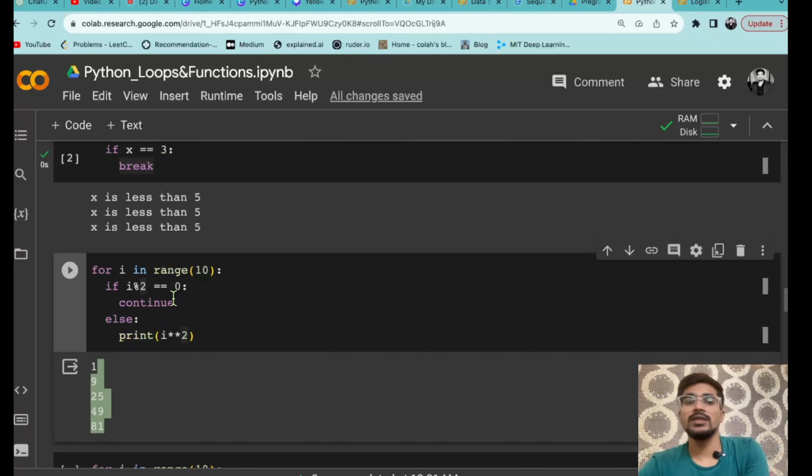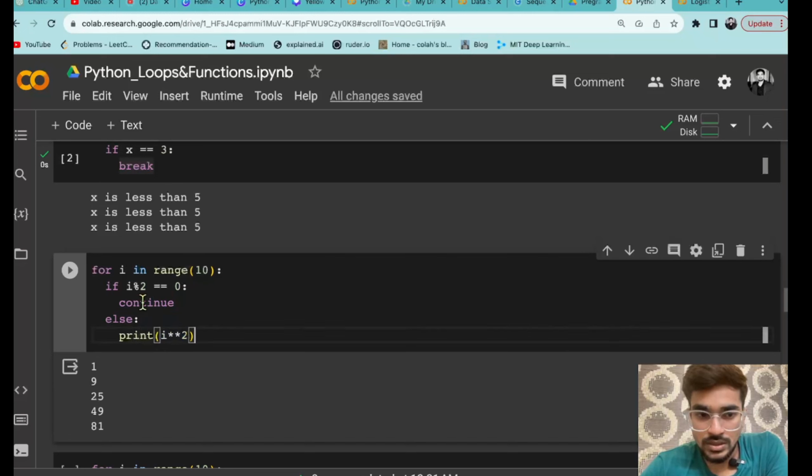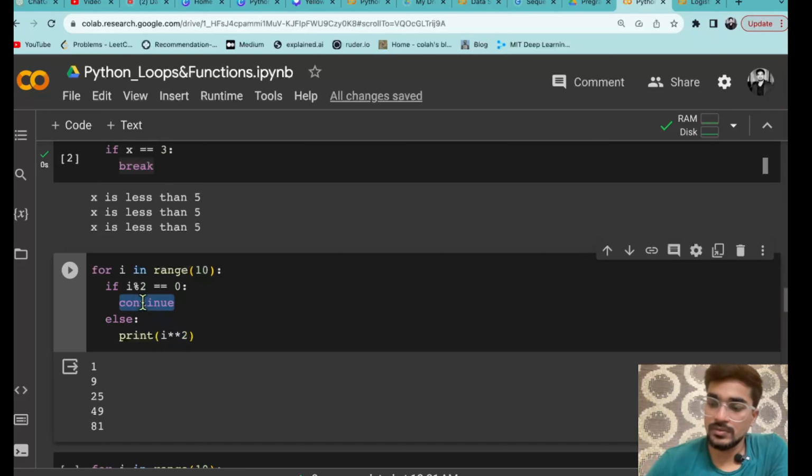So using that continue, what you are doing: जब भी आपका number even आ रहा है, you are not doing anything, you are just continuing. And जब भी आपका odd आ रहा है, you are printing a square of that. So that is how you can use a continue statement.